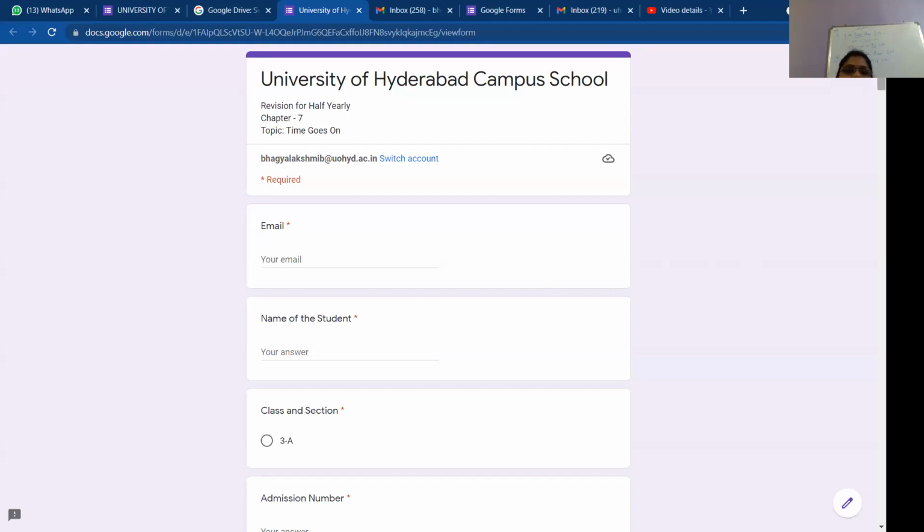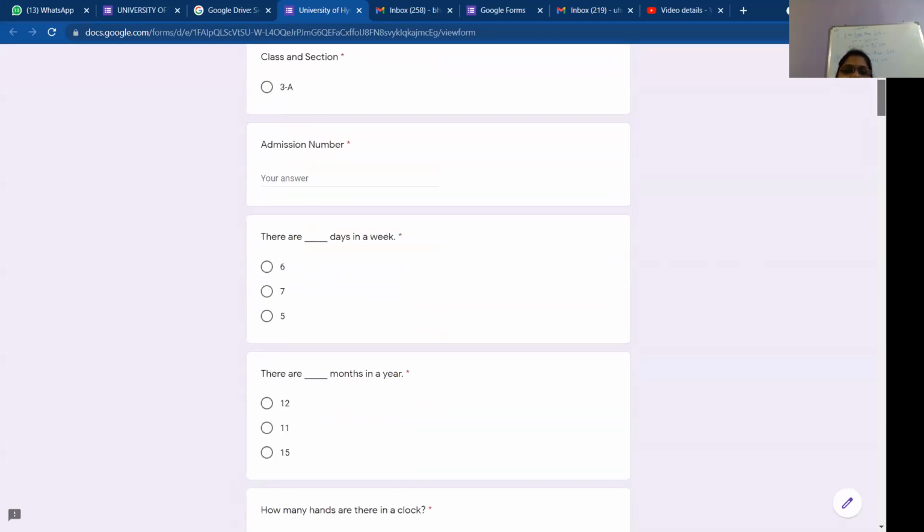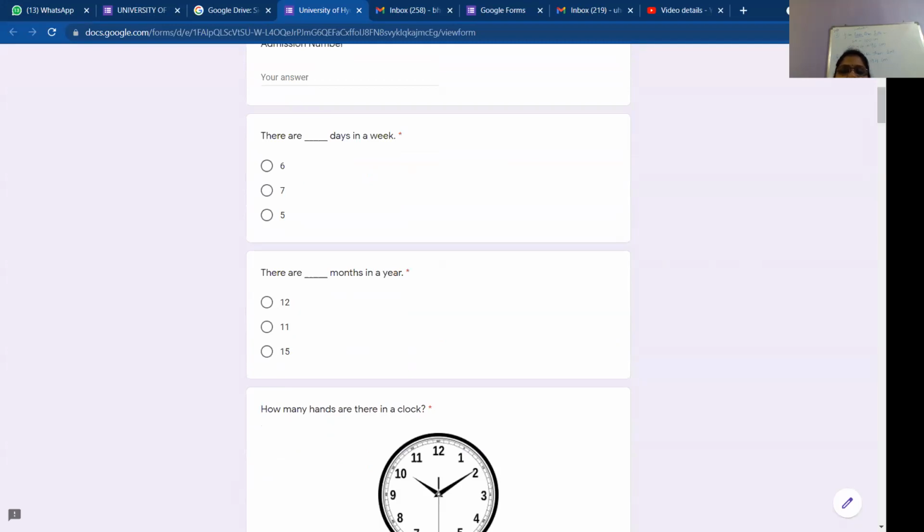Yes, teacher. So as usual, you have to write your mail ID, name of the student, class, section, admission number, all that you should complete without any mistakes. Now let us go to the first question. There are dash days in a week. Srijnasri, how many days in a week? 7, ma'am. Can you tell me what those 7 days are?